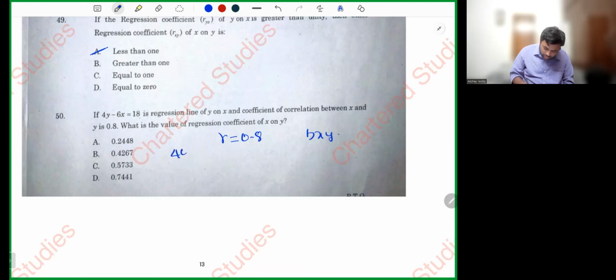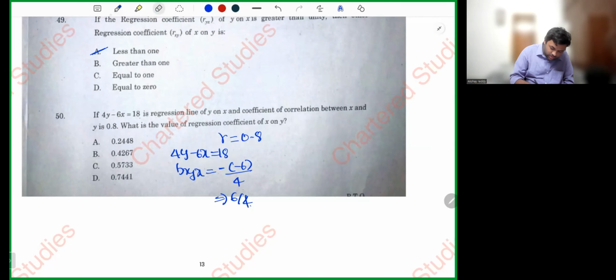Now 4y minus 6x is equal to 18. This is the regression line y on x, so b_yx. What is b_yx, my dear friends? Minus coefficient of x by coefficient of y, which is equal to 6 by 4. Just now I gave you one formula, right?